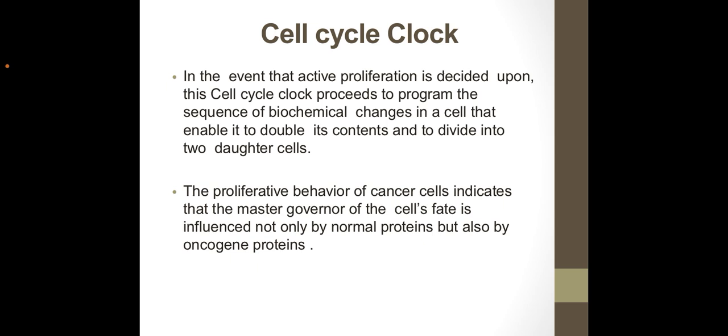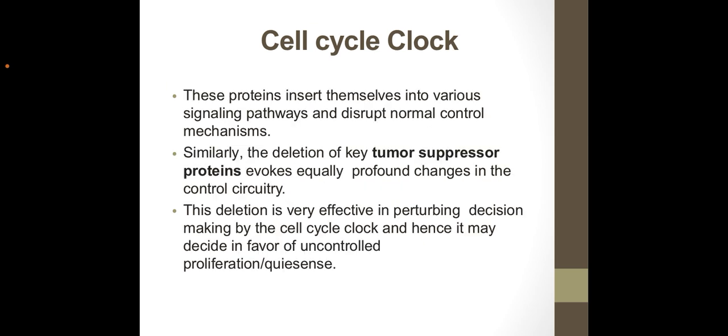The proliferative behavior of cancer cells indicates that the master governor of the cell's fate is influenced not only by normal proteins but also by oncogene proteins. These proteins insert themselves into various signaling pathways and disrupt normal control mechanisms. Similarly, the deletion of key tumor suppressor proteins evokes equally profound changes in the control circuitry. This deletion is very effective in perturbing decision making by the cell cycle clock, and hence it may decide in favor of uncontrolled proliferation or quiescence.